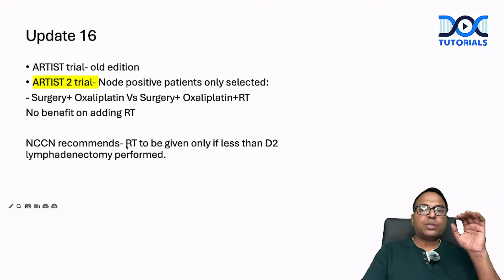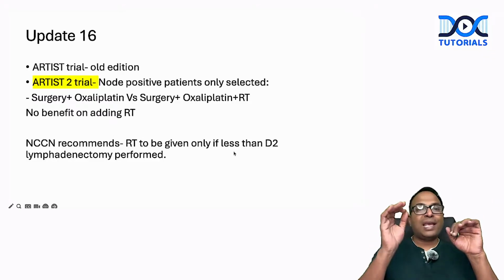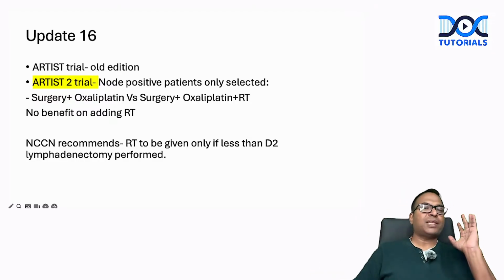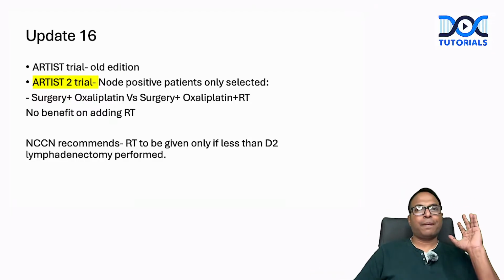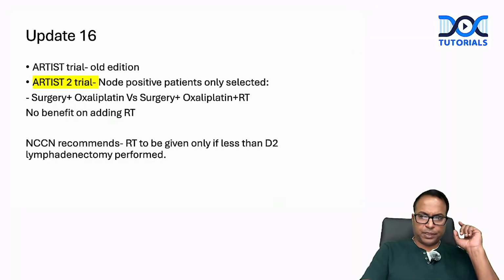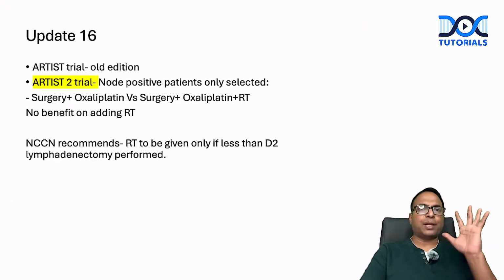NCCN recommends radiotherapy to be given only if less than D2 lymphadenectomy was performed. Otherwise, don't give radiotherapy. No use in cases where the nodes are already removed. The ARTIST 2 trial is about adjuvant radiotherapy.